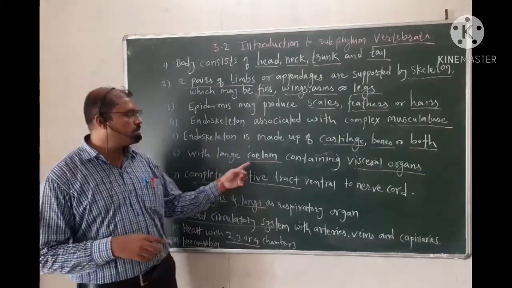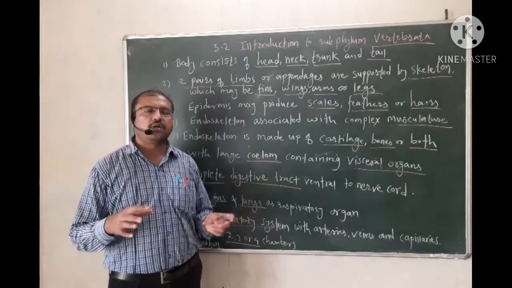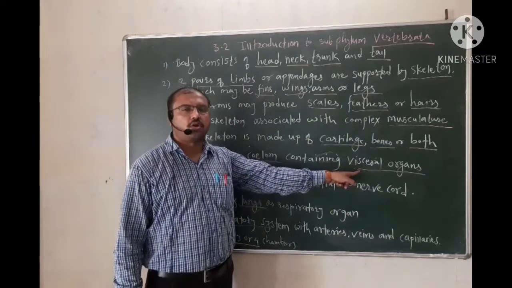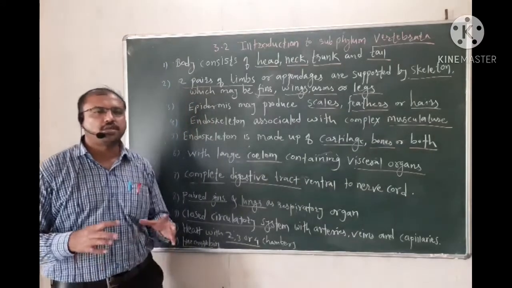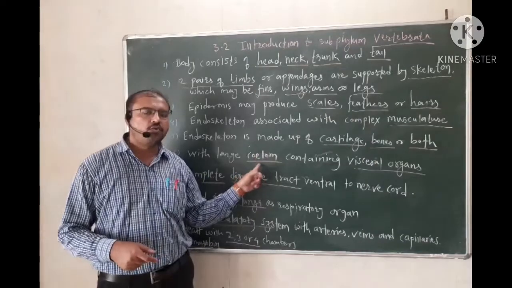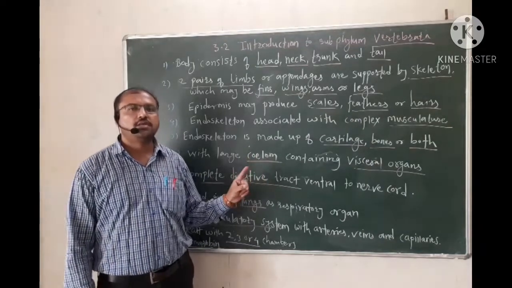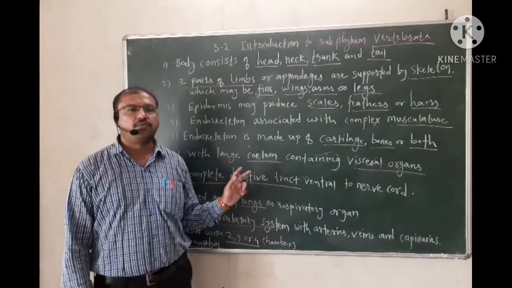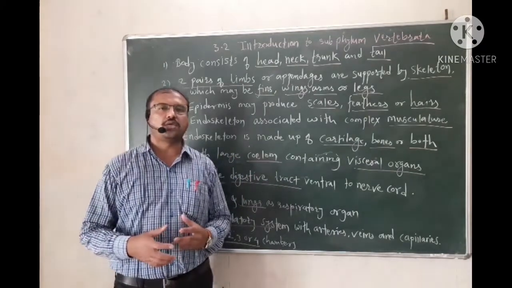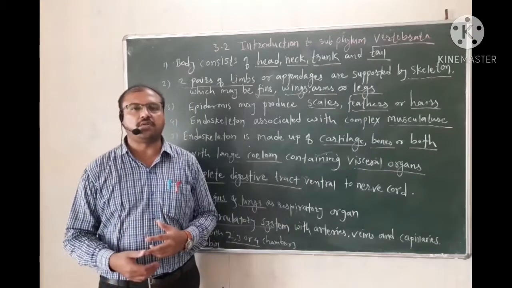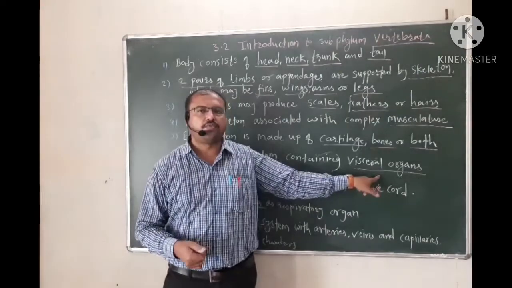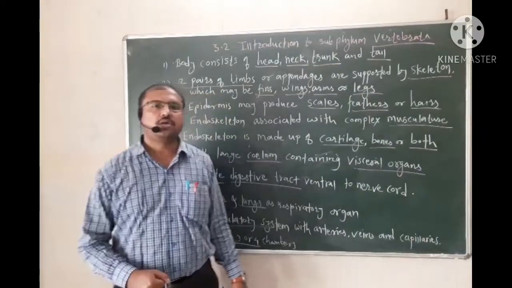And what is the function of that body cavity? The body cavity harbors or inhabits the visceral organs, along with the fluid. That fluid is called coelomic fluid, and it absorbs the different shocks as well as jerks during different activities by the individual, and keeps the visceral organs safe from any kind of damage or injury.